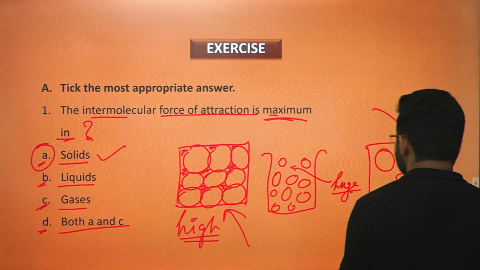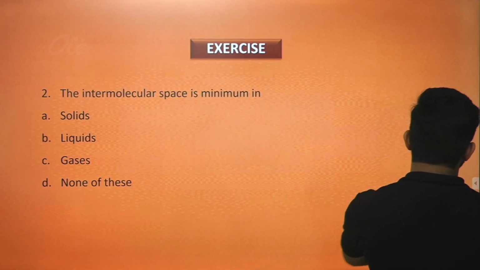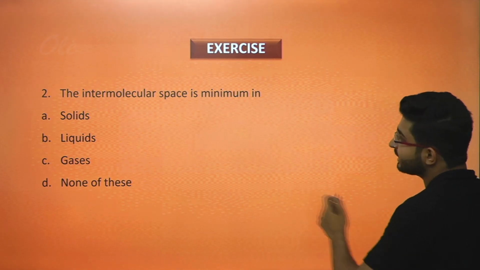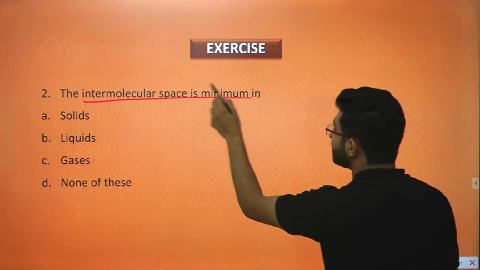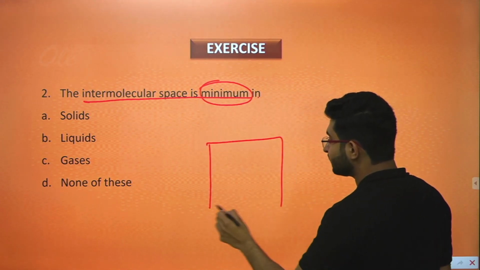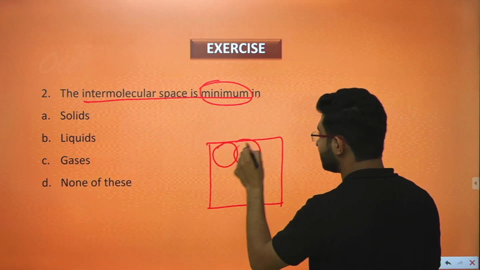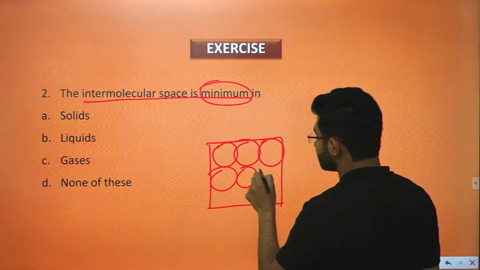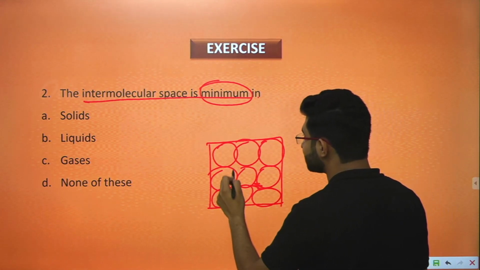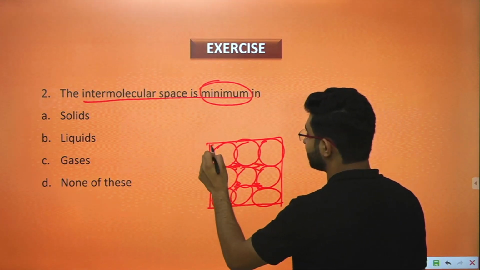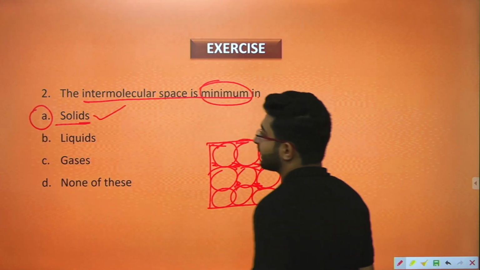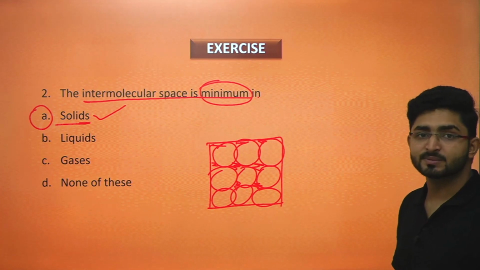Moving ahead with the next question, the intermolecular space is minimum in, we have already discussed in the previous question that intermolecular space is minimum in what? In the case of solids, because the particles, that is molecules, are arranged like this in case of solid, and you can see clearly that the intermolecular space is minimum here. So option A, that is solids, will be the correct answer. Take a screenshot of this.